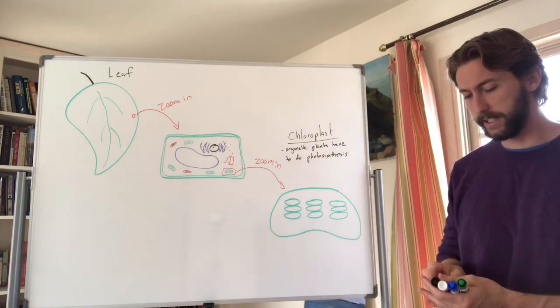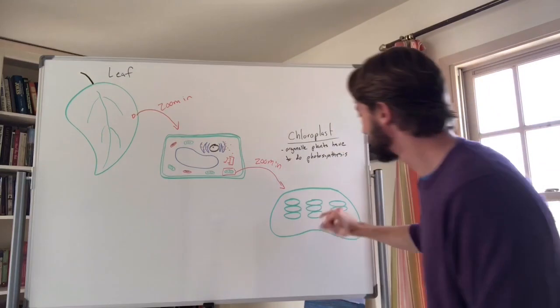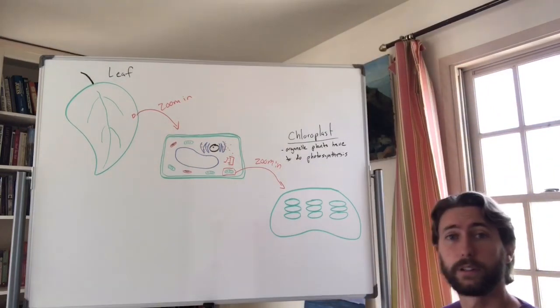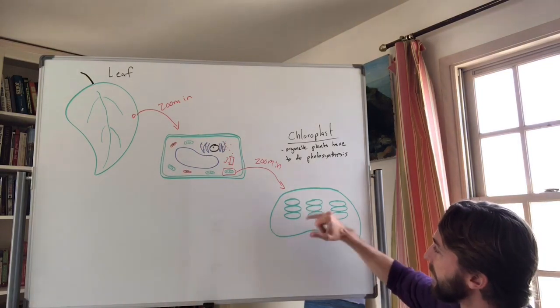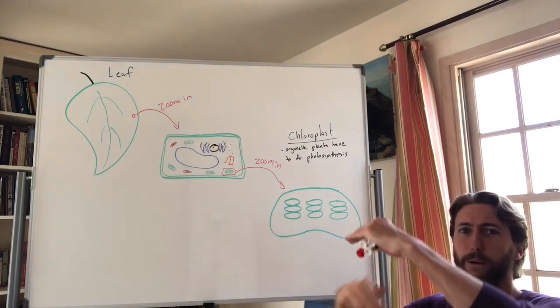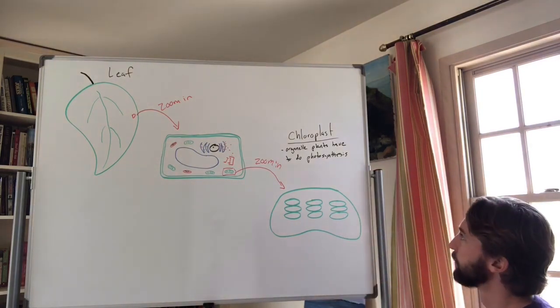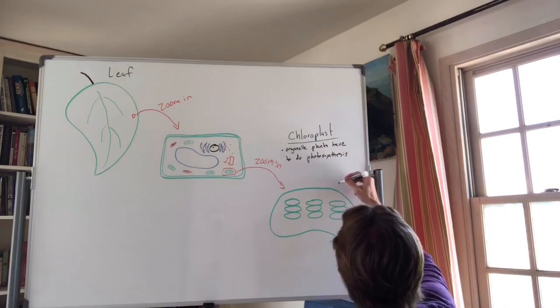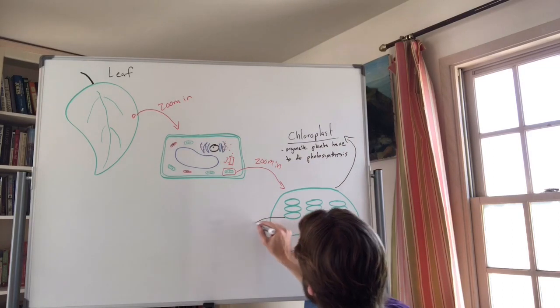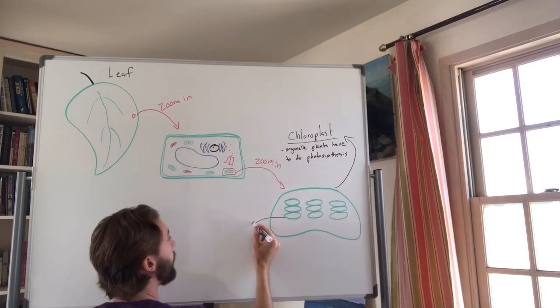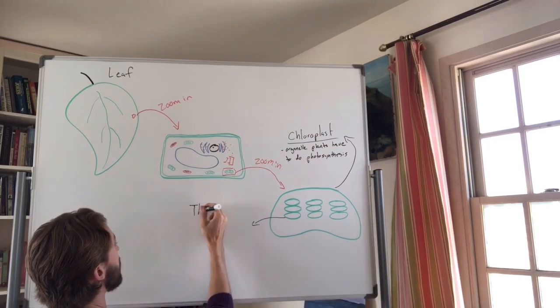More specifically, these little disc-like structures are called thylakoids. They kind of look like pancakes stacked on top of each other. We've got one pancake, another pancake. So remember, this is our chloroplast, and these little disc-like structures are known as thylakoids.